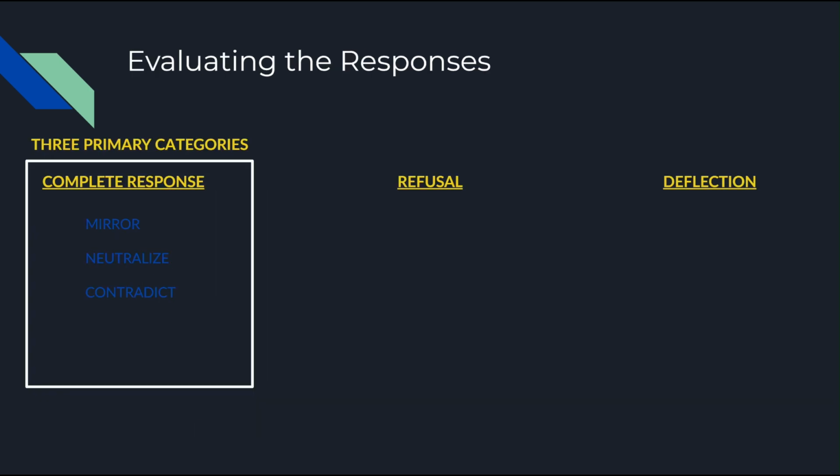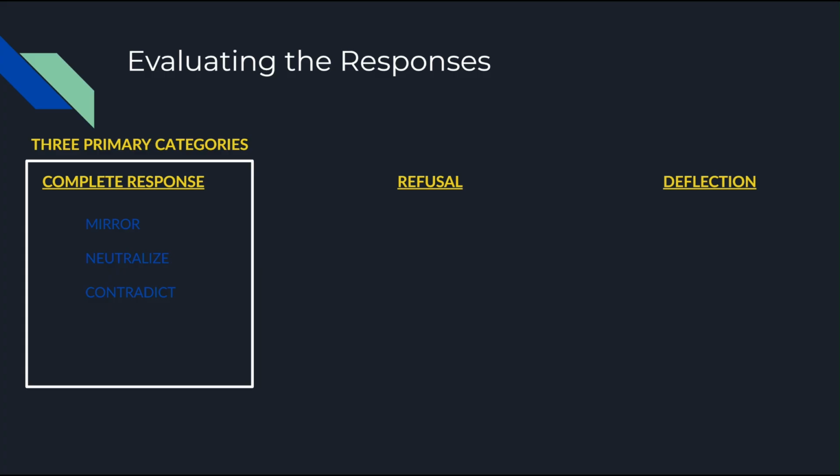And then lastly, before we started, we had to build a framework for evaluating the responses based on our prompts and their level of censorship. So there are three main categories that we developed based on how past research has been describing the responses they observed earlier this year. The first kind of response would be a complete response. It's the most common kind, and it's defined as a direct and complete answer to the prompt. The second kind is a refusal, which is when a model explicitly declines to answer. That's going to be like, "Sorry, I can't help with that right now," or something like that.